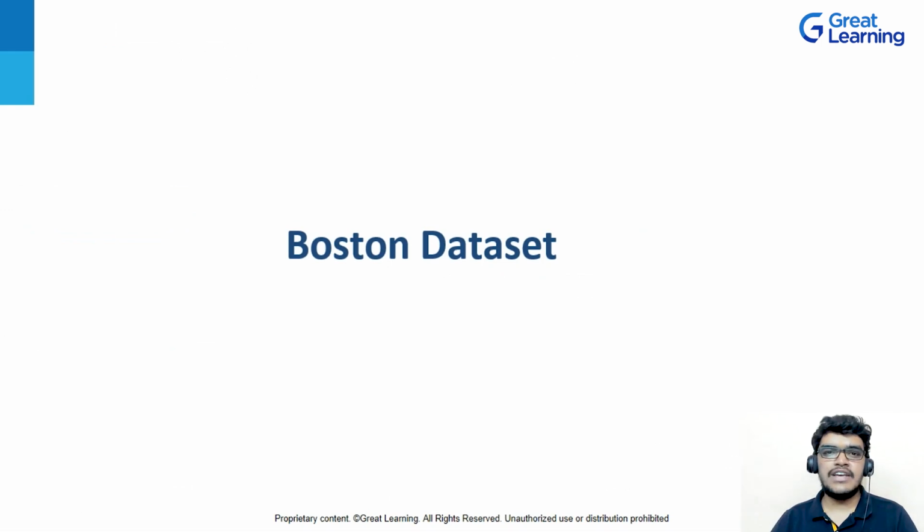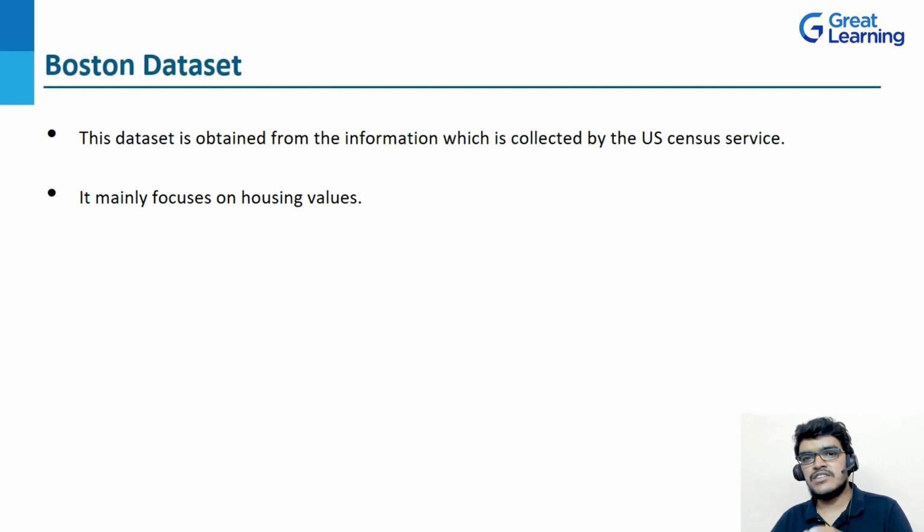So the next dataset we have is the Boston dataset. The Boston dataset is used to predict housing values depending upon a few attributes, right? Also, this dataset is obtained from the information collected by the US Census Service. As I told you, it mainly focuses on the housing values.